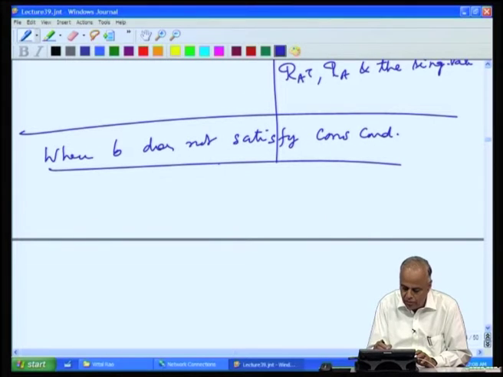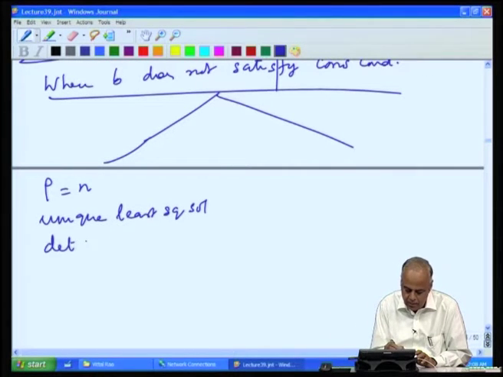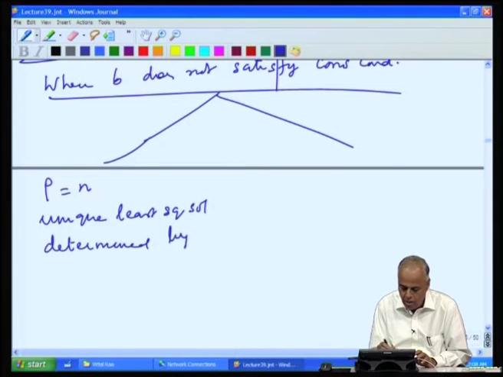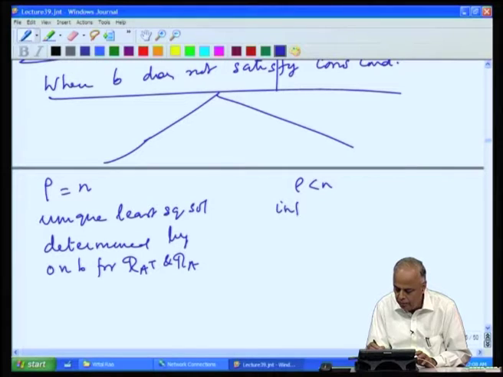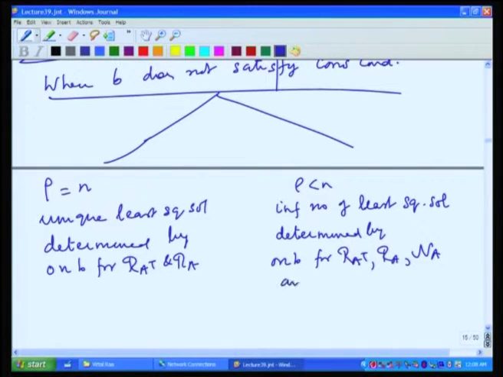Then we will not write the full expressions again, we will simply mention: rho equal to n, unique least square solution, again determined by the orthonormal basis for the range of A transpose and the range of A. When rho is less than n, infinite number of least square solutions determined by the orthonormal basis for range of A transpose, the range of A, the null space of A, and of course, the singular values.